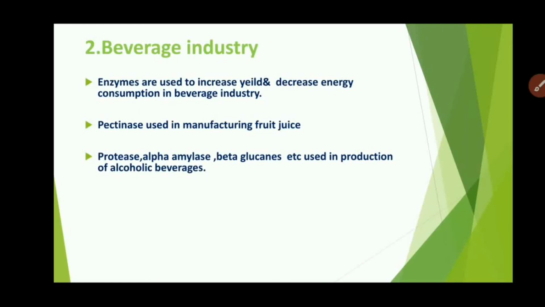Enzymes are used to increase juice yield and decrease energy consumption in the beverage industry. Pectinase is used in manufacturing fruit juice. Proteases, alpha amylase, beta glucans, etc. are used in production of alcoholic beverages like beers and wines.